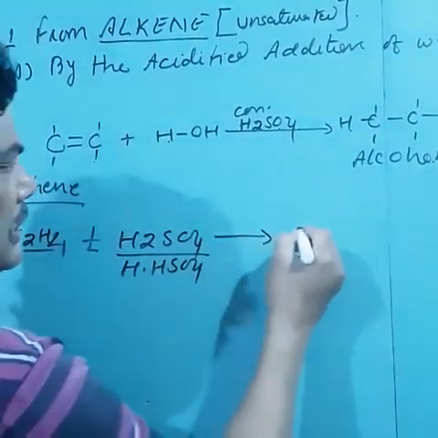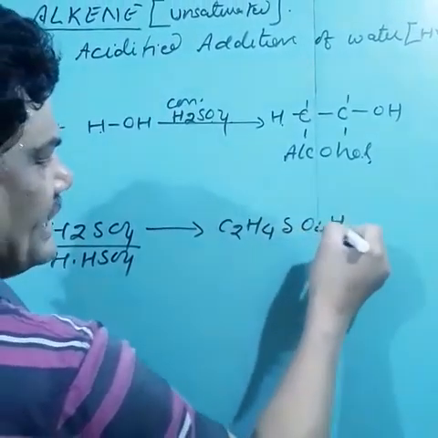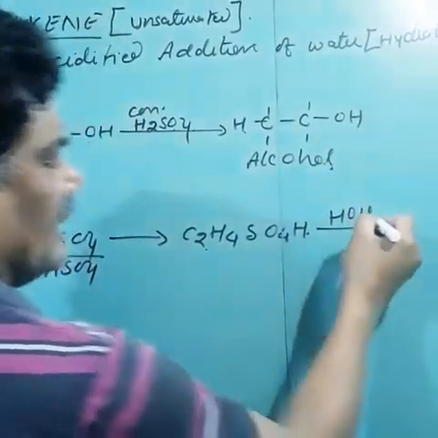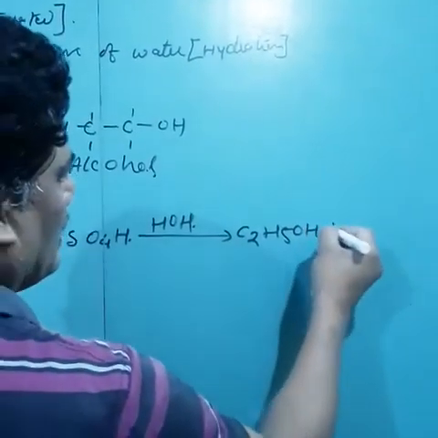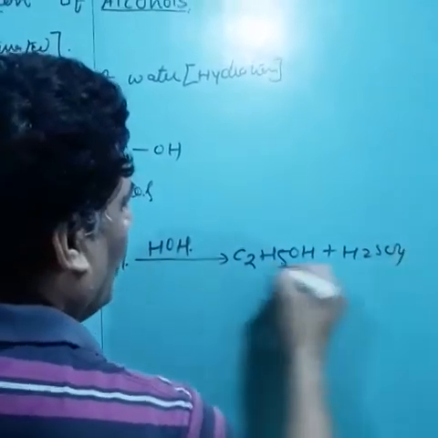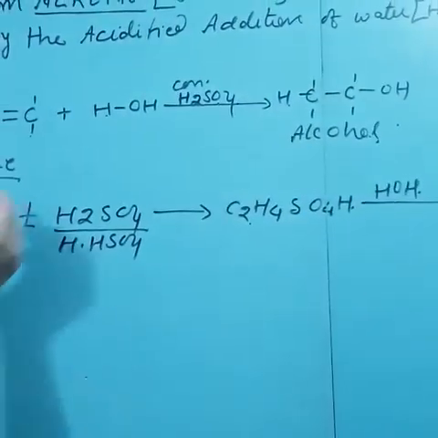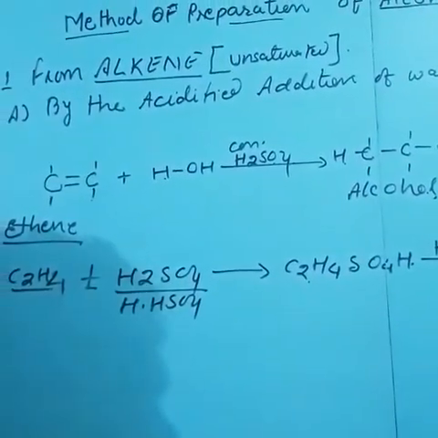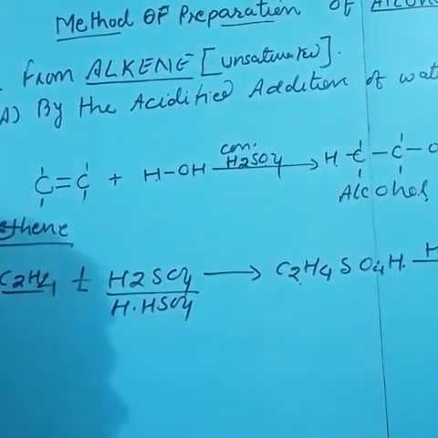So in the reaction, first it forms C2H4SO4H, and that compound after hydration, that is addition of water, forms C2H5OH plus again H2SO4. So this is the indirect method of preparation of alcohol. I am explaining how the reaction goes on with the help of equations only. The reaction will be given in the notes.